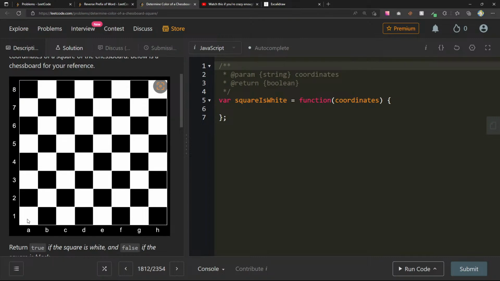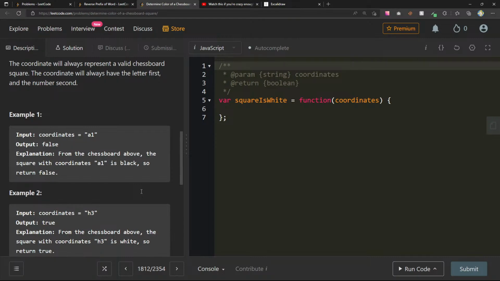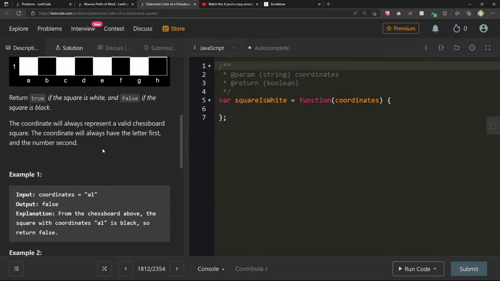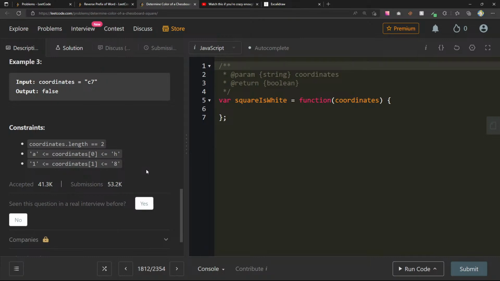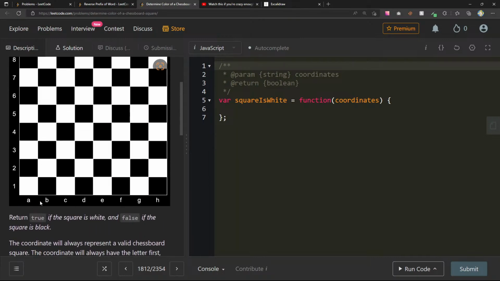I guess A is going to be A1, H3, A1, and will it always be given C7? Okay, so the first one will always be, okay. So we need to find out where any of these lies. What we can do is quickly get the index of this, right?